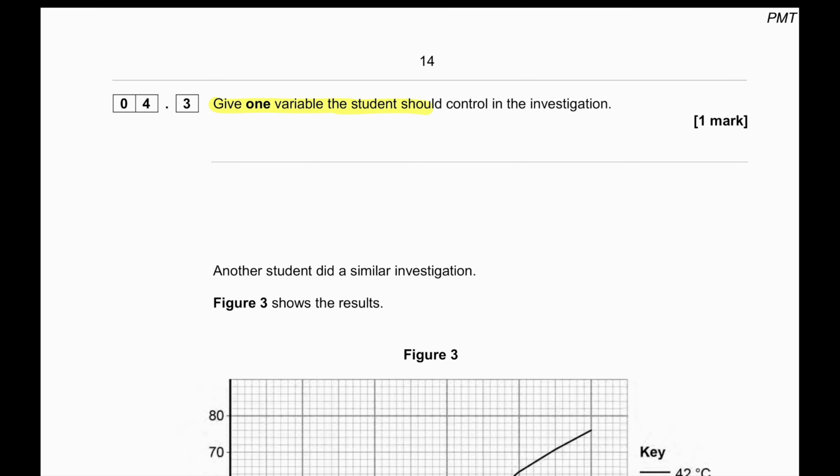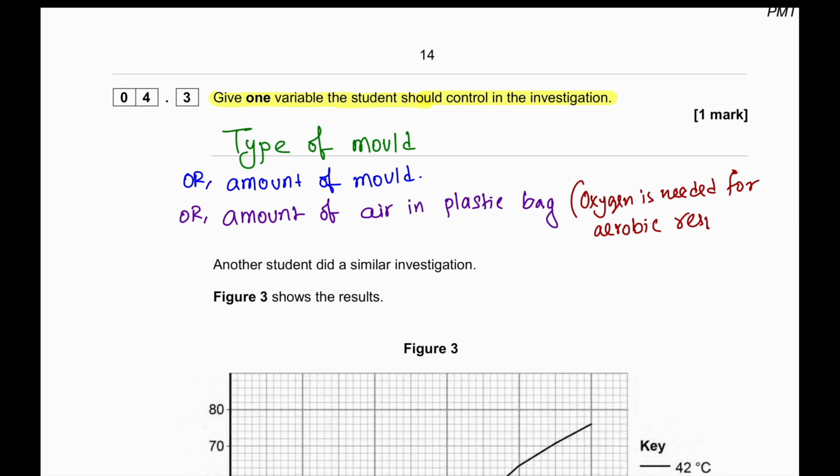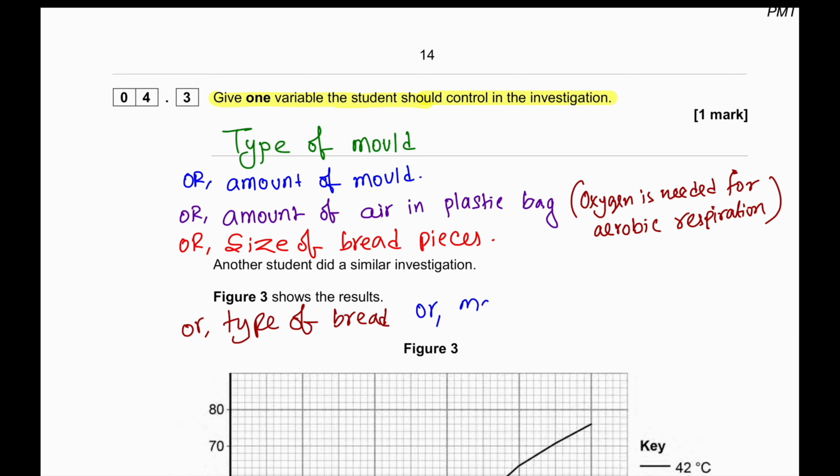Give one variable the student should control in the investigation. So we already talked about it. The amount of mold on each bread piece, or the type of mold used must be the same for all bread pieces, or the amount of air in the plastic bag because molds require oxygen for respiration, or the size of the pieces of bread, or the type of bread, or the amount of moisture within the bread. Any one of these could be the answer.